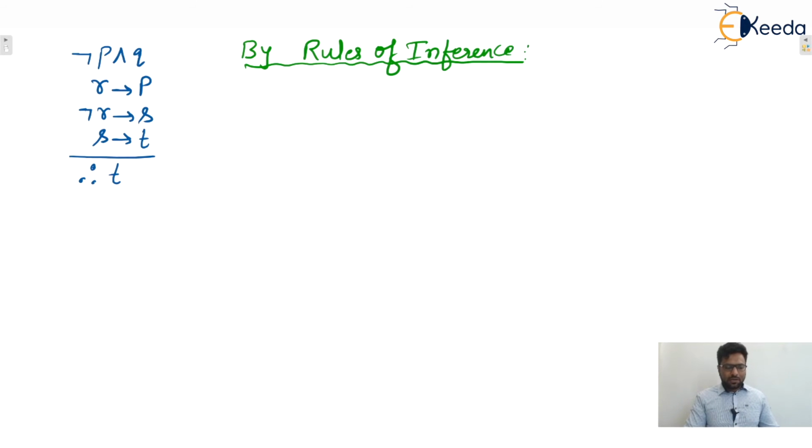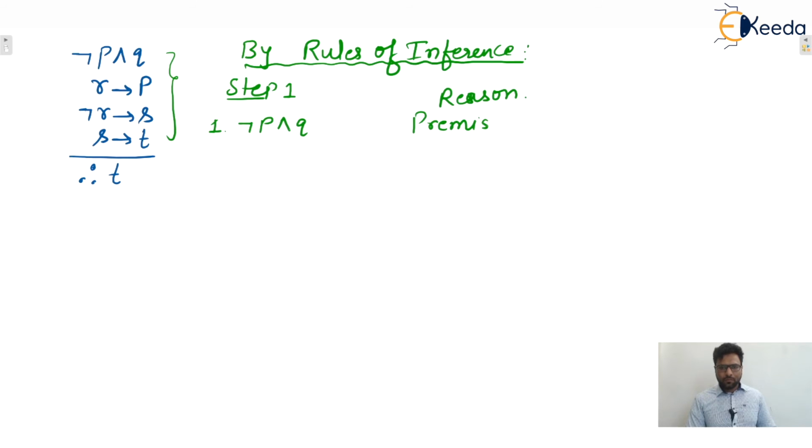So first, these premises or hypotheses are there. We will see step by step. We'll take the first step. Step one: the first step is negation P and Q. This is a hypothesis or premise given to you. Here we'll specify the reason. What is the reason behind that? So this is a premise given to you, or we can say this one is a hypothesis. Hypothesis or premise, same thing.